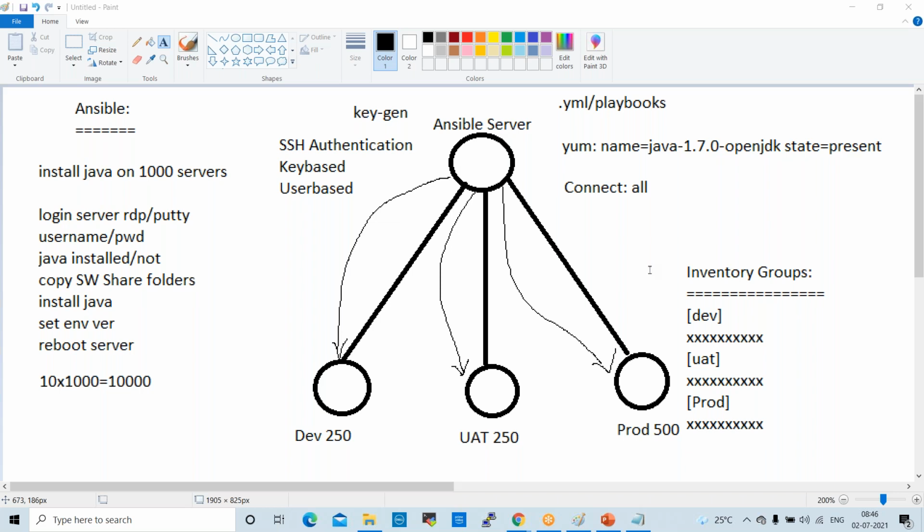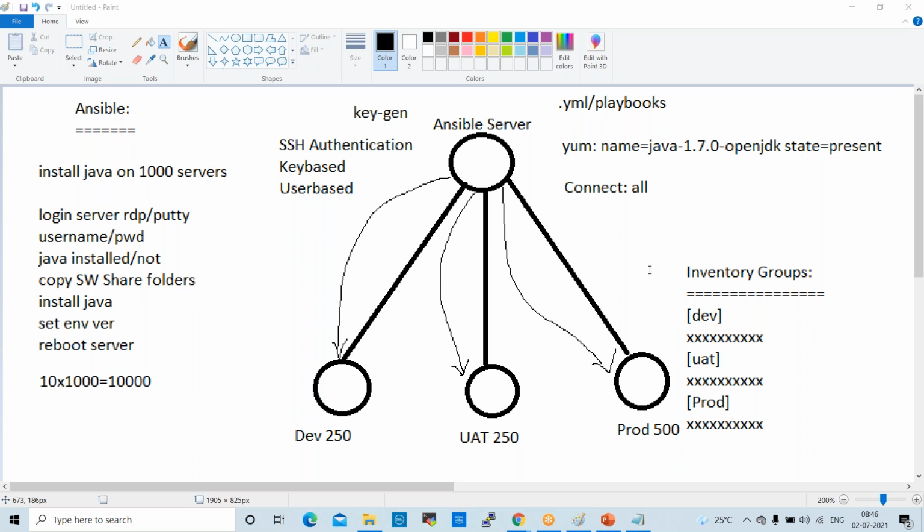Till Nexus, whatever concepts we discussed, you can practice this weekend. Git, Jenkins, Maven and Nexus are base tools, basic tools. Normally every project team uses Git, and some project teams use Jenkins also.